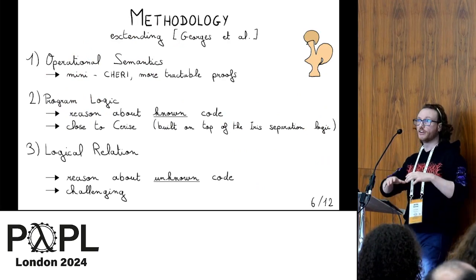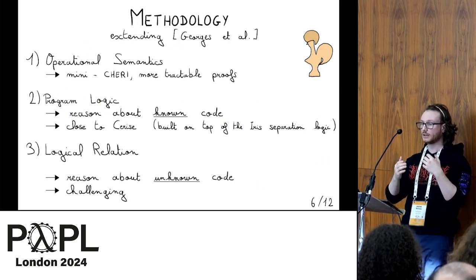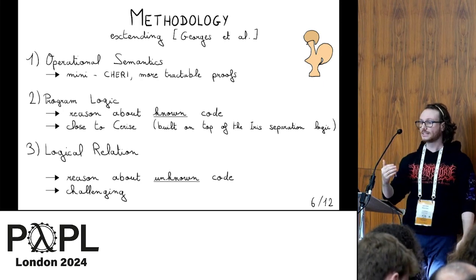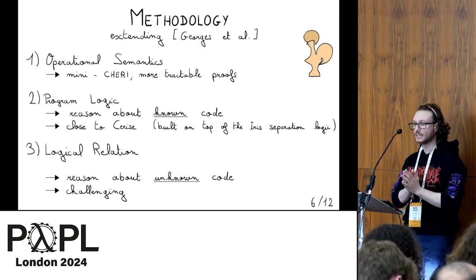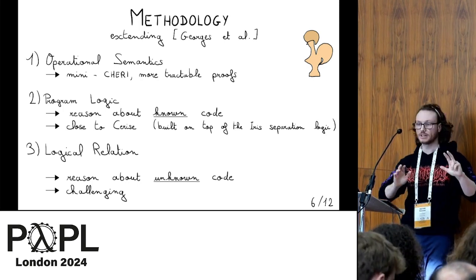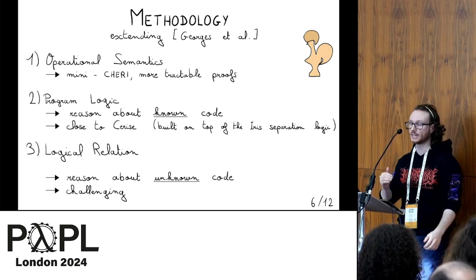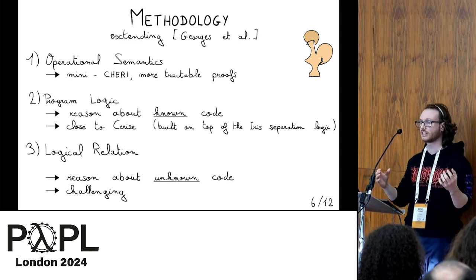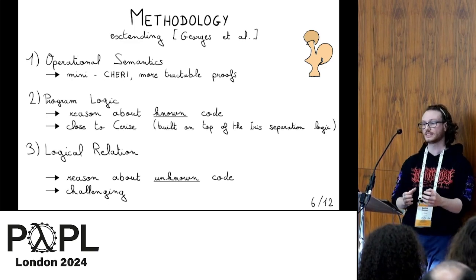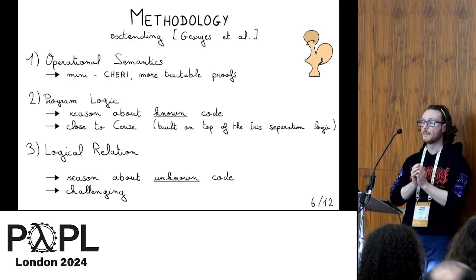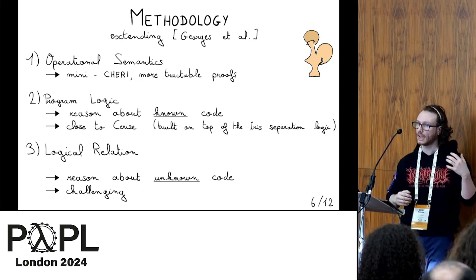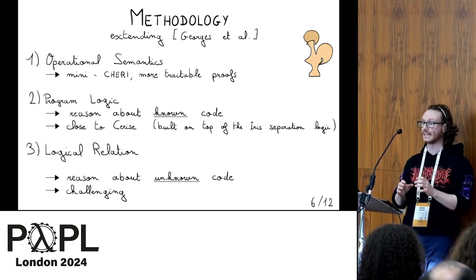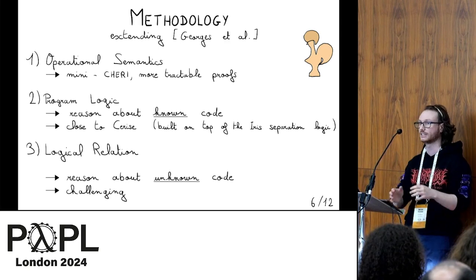So to formally reason about this, we follow the methodology of Jordan et al., which consists of three things. The first one is that we extend the open semantics, which I recall is some sort of mini Cherry machine. The main point of having this mini Cherry machine is to make the proof more tractable and to only focus on the essence of the indirect sentries and on the machine.